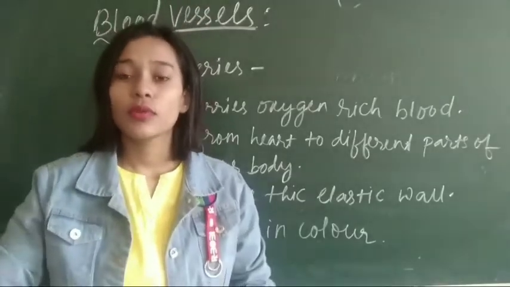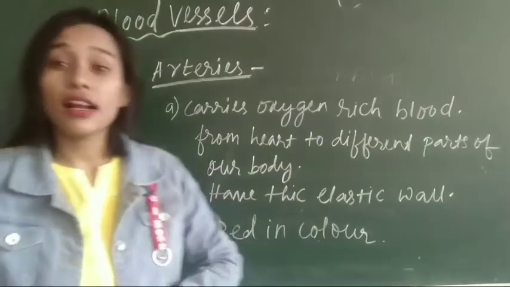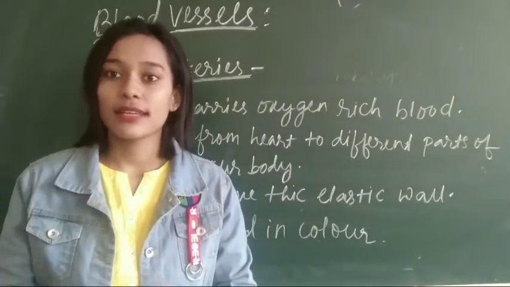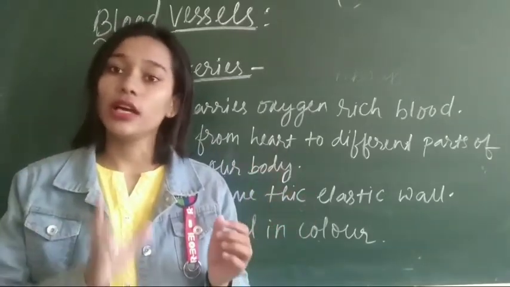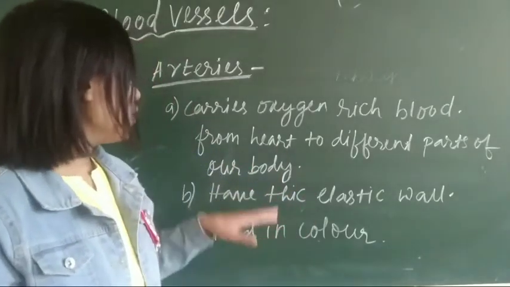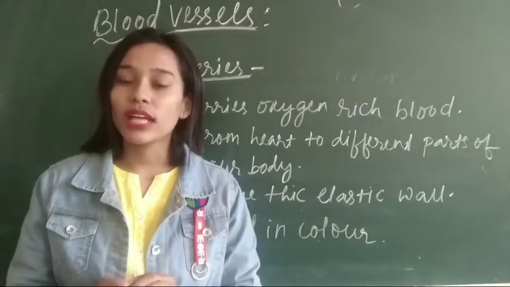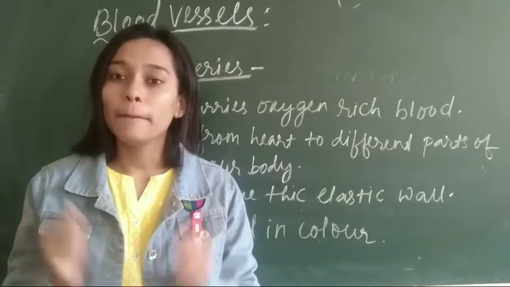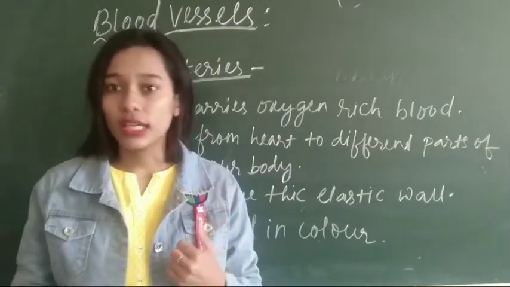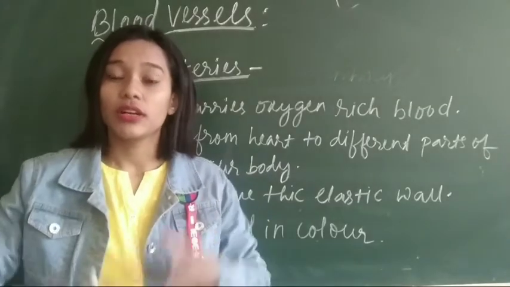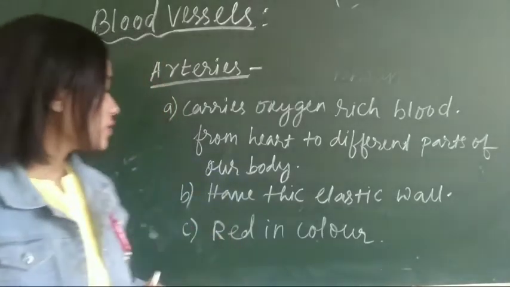So we will discuss arteries. These arteries carry oxygen-rich blood, which is pure blood, from our heart to different parts of the body. They have a thick elastic wall. Why do they have a thick elastic wall? You know what happens when our heart pumps blood? The blood goes at a very high pressure. So to withstand that pressure, these arteries have an elastic wall.